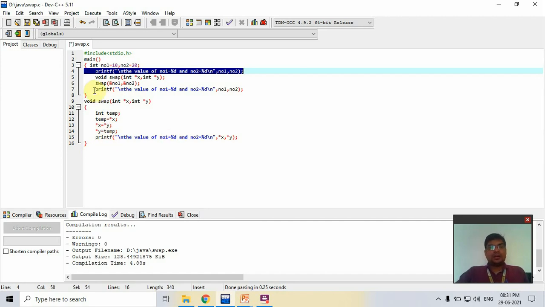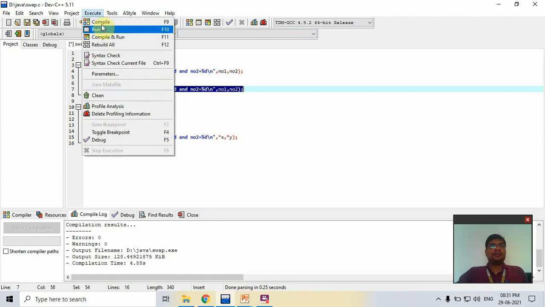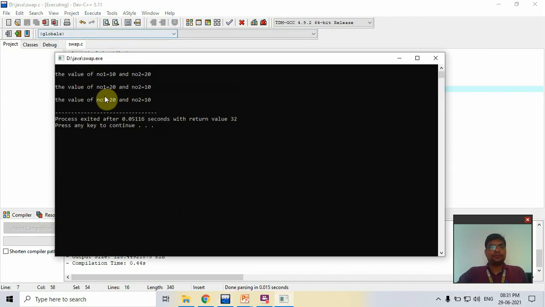But now the original value will be changed, so after that it also prints 20 and 10. Now I check it. 10 and 20 the first time, after the swapping 20 and 10. And the effect of the change remains in the original value, 20 and 10.